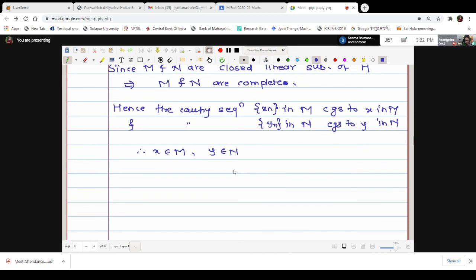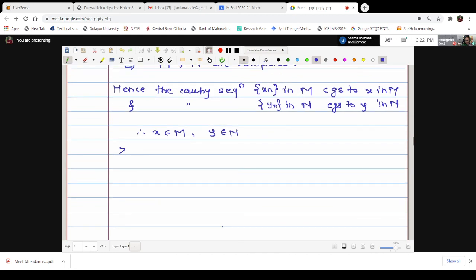Now our aim is to show that the addition z equal to x plus y will be the limit point. Okay, therefore we will show this. Consider, we know z is the limit point of the sequence zn, that is limit n tends to infinity zn, right? Therefore limit n tends to infinity zn is xn plus yn.